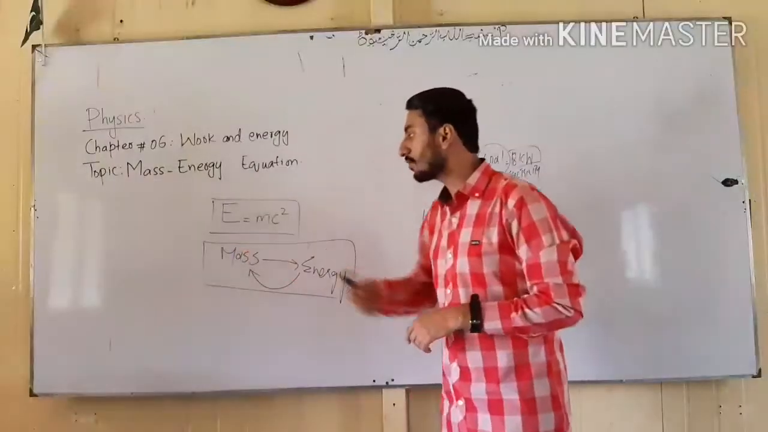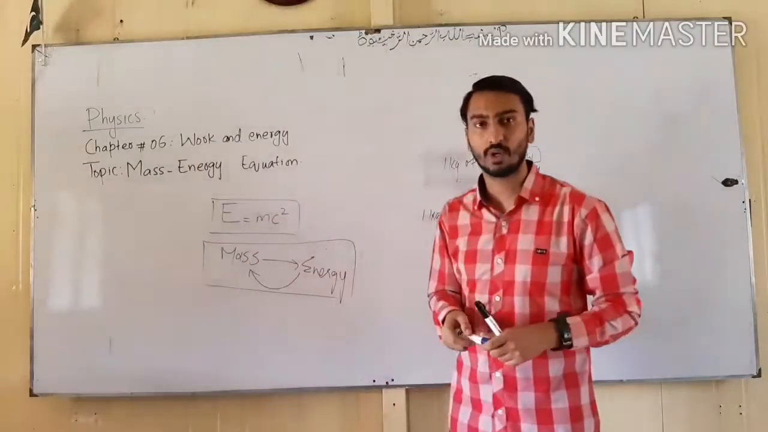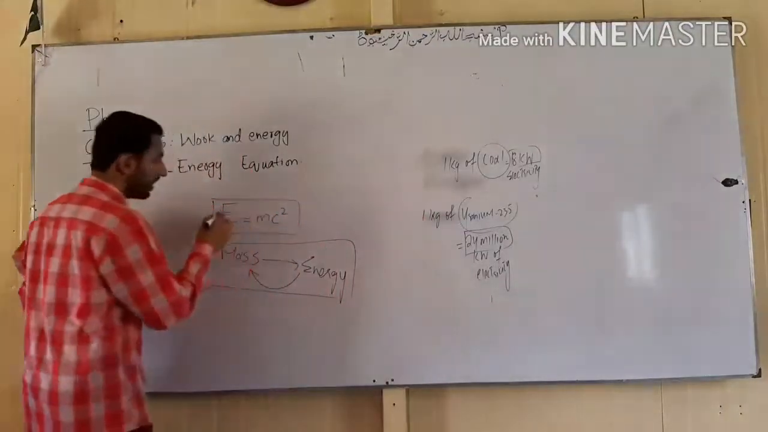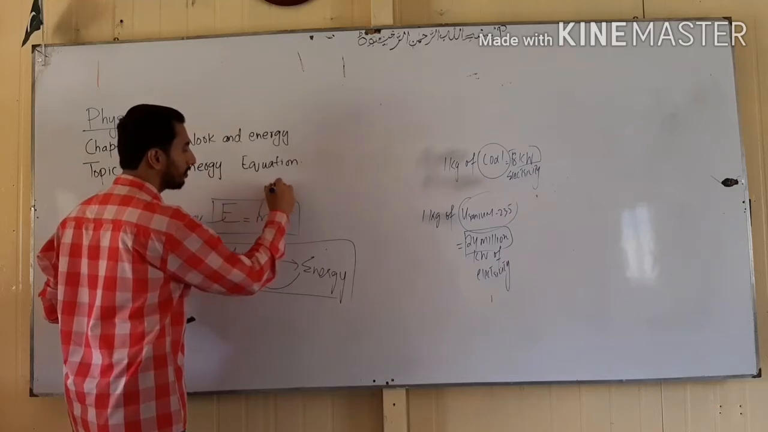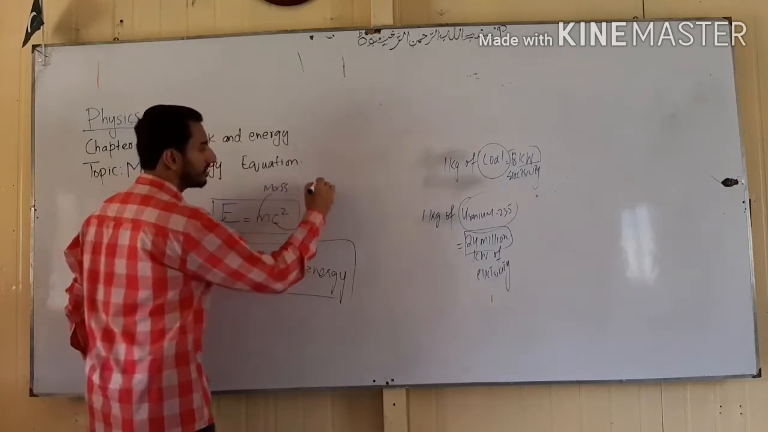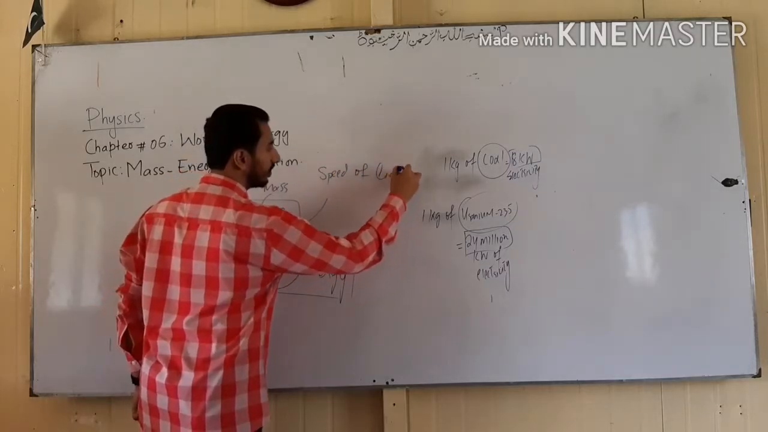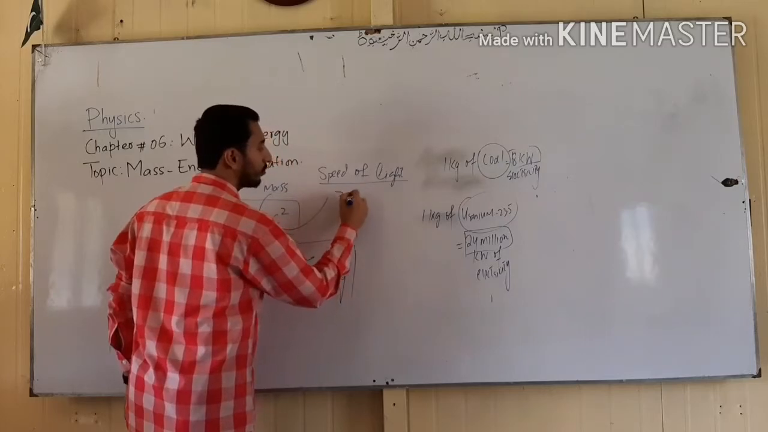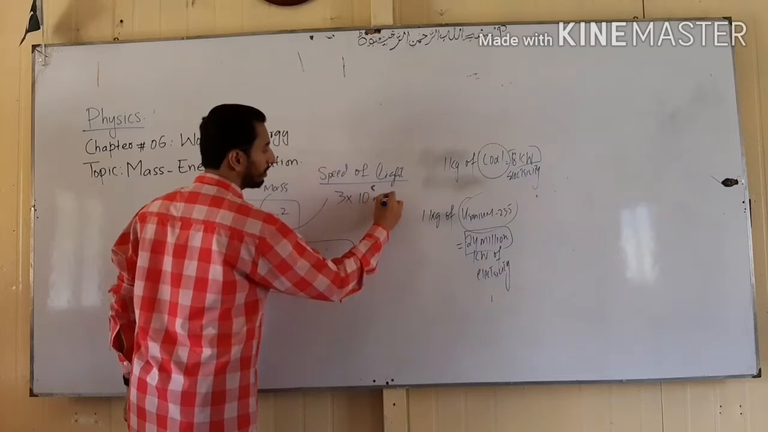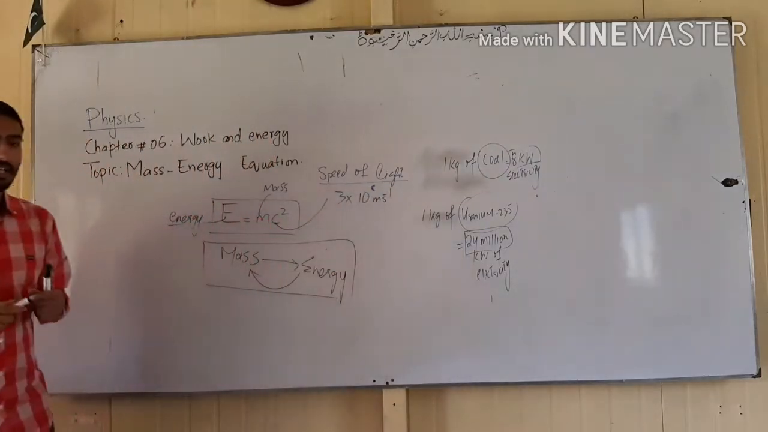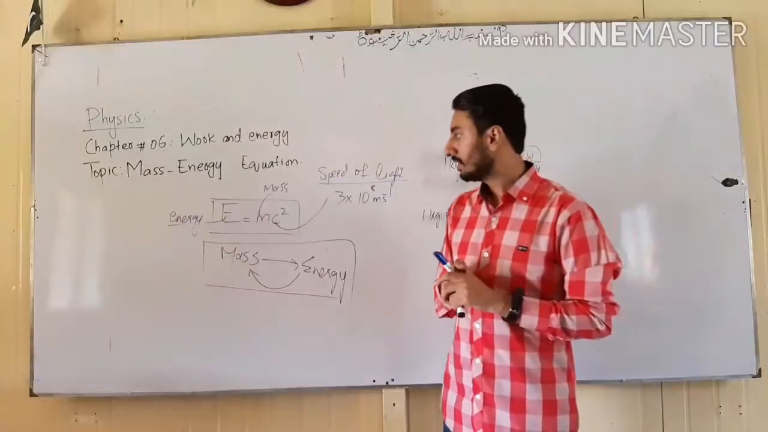So students, this equation was Einstein's best work. He got a Nobel Prize for this equation, E is equal to mc square. In this equation, E is energy, M is mass, and C is the speed of light, which is given as 3 multiplied by 10 raised to the power 8 meter per second. So remember that E is equal to mc square is Einstein's best work.